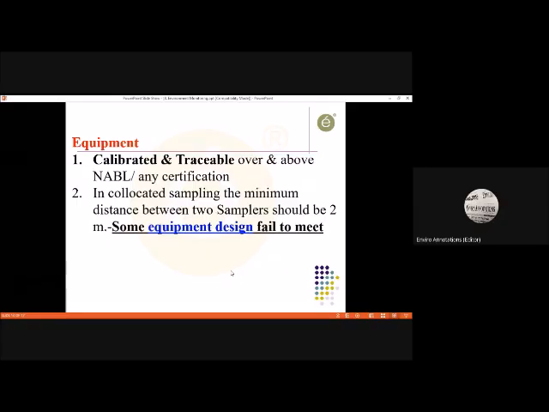Suppose there is a laboratory and the laboratory has 10 equipment. They have got 5 equipment calibrated, and all the equipment are shown to the NABL assessors. They understood that they have 5 equipment, but actually they have 10 equipment, and because calibration costs, the other 5 equipment are not calibrated, and they are also used in the monitoring.